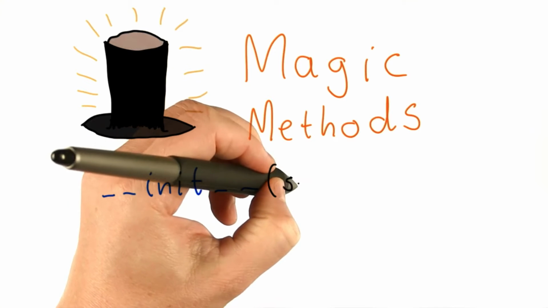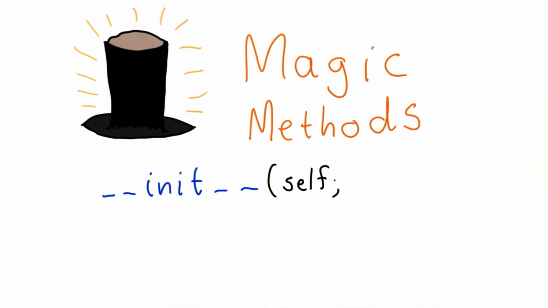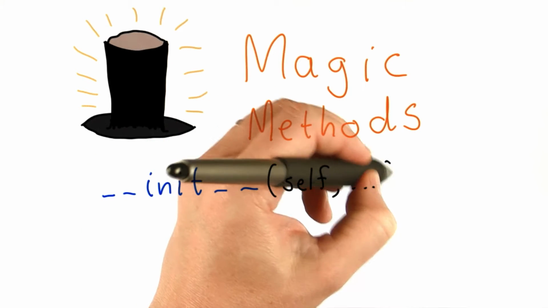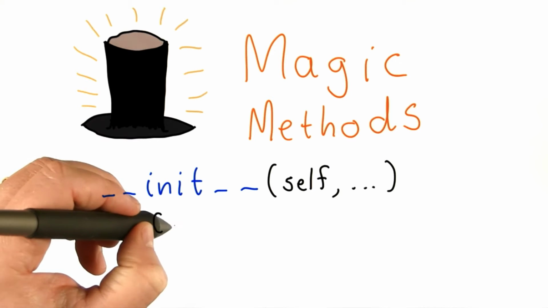Init takes at least one parameter, that's the self object. Recall that that parameter is always bound to the object. It can take more parameters if we want, doesn't need to. And what's special about init is it's called to initialize the object.